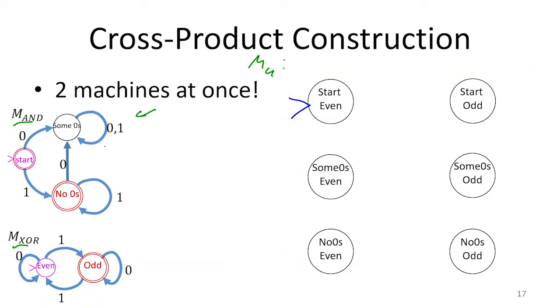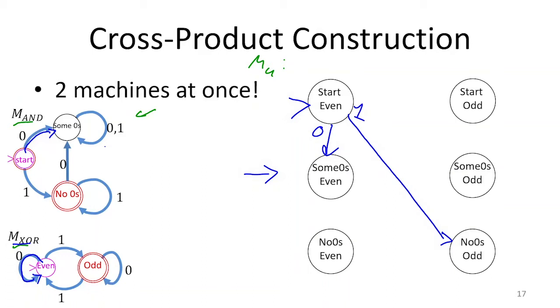If I'm in start even and I get a 0, where should I go? So where does the AND machine go on a 0? So the AND machine on a 0 goes to some zeros. So that means I need to be going to one of these 2 states for sure. To figure out which of those 2 states I want to go to, I want to figure out where XOR goes on 0, which is back to even. So on a 0, start even goes to some zeros even. Where does start even go on a 1? So it goes to no zeros odd. So on a 1, start even goes to no zeros odd.